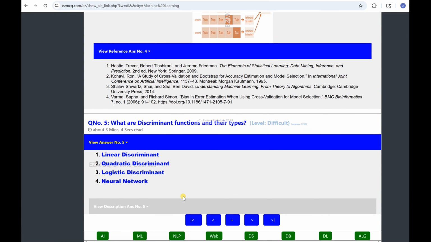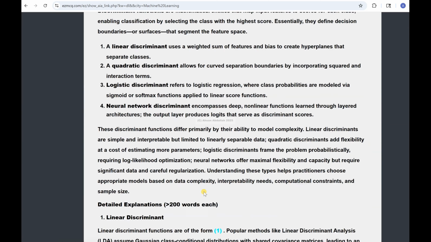So there are different types of discriminant functions. There are linear discriminant functions, which divide the space using straight boundaries or straight lines. And then there are quadratic discriminant functions, which do that using quadratic functions, so they are kind of flexible. And then there are logistic discriminant and then neural network. Let me first show you a diagram or a picture, and then we'll go into more details.